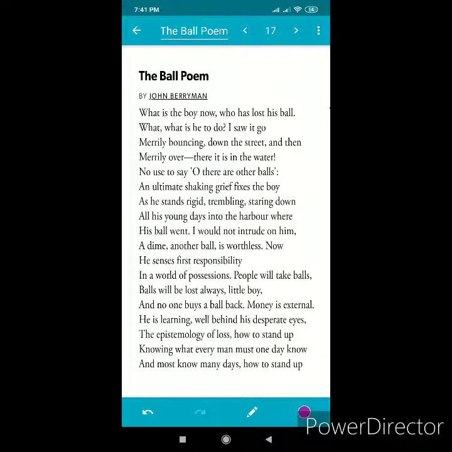The next poetic device that has been used in the poem is symbolism. Symbolism is the use of symbols to signify ideas and qualities by giving them symbolic meanings that are different from their literal meaning. Here in this poem, you can see the ball has been used as a symbol of the possession a person may have. It is also symbolic of the childhood innocence of the boy.